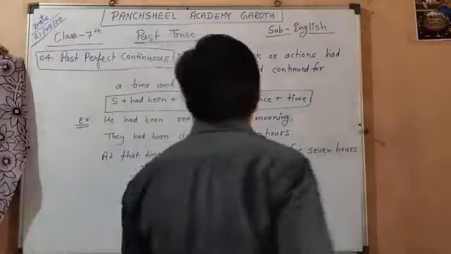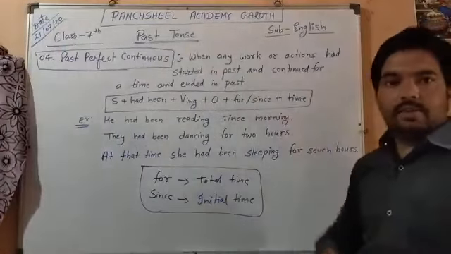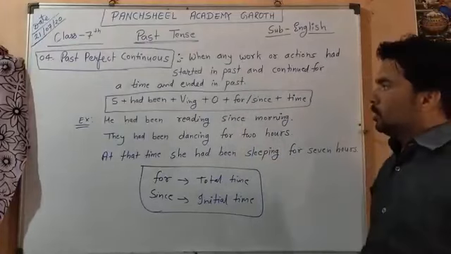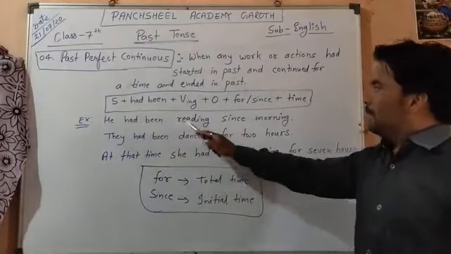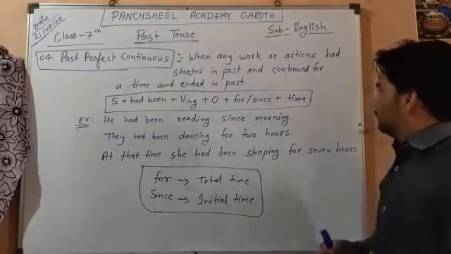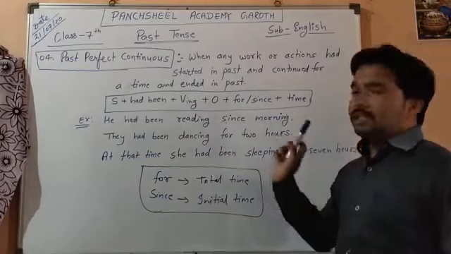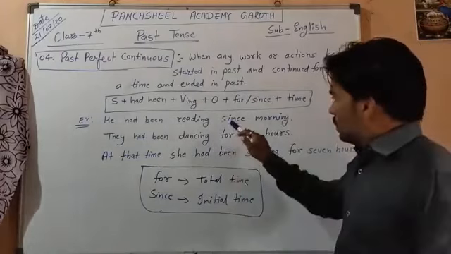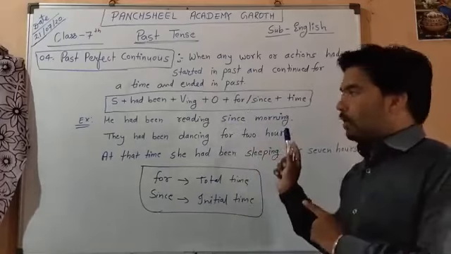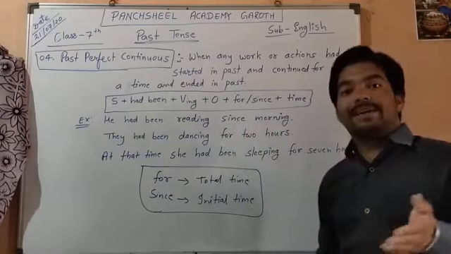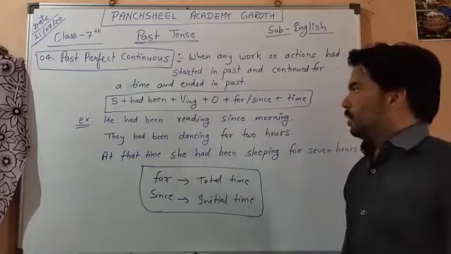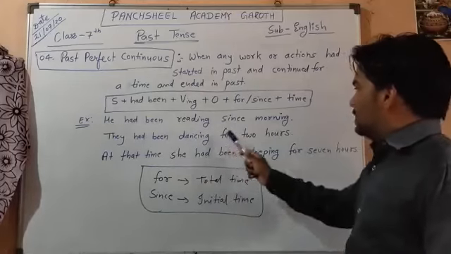Now, this is the structure for past perfect continuous. Example, he had been reading since morning. Since means the initial time is morning, so he had been reading since morning, वह सुबह से पढ़ रहा था. They had been dancing for 2 hours.